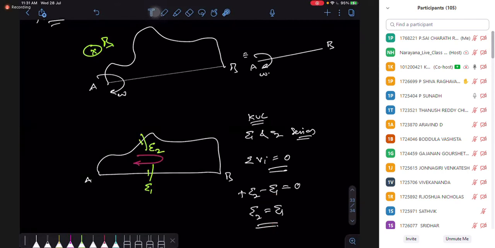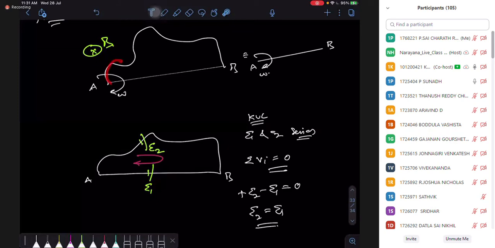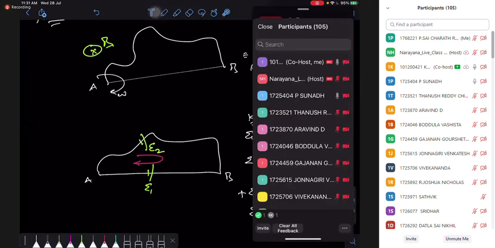Sir, based on this logic, we can do this. Yes, you can, as long as the logic continues, you can apply it. So I can say this curved structure you can replace by a straight rod. If the body has a rotation, then any shape of rod you can replace with a straight rod. Is it okay? Clear? Yes, sir. Understood.